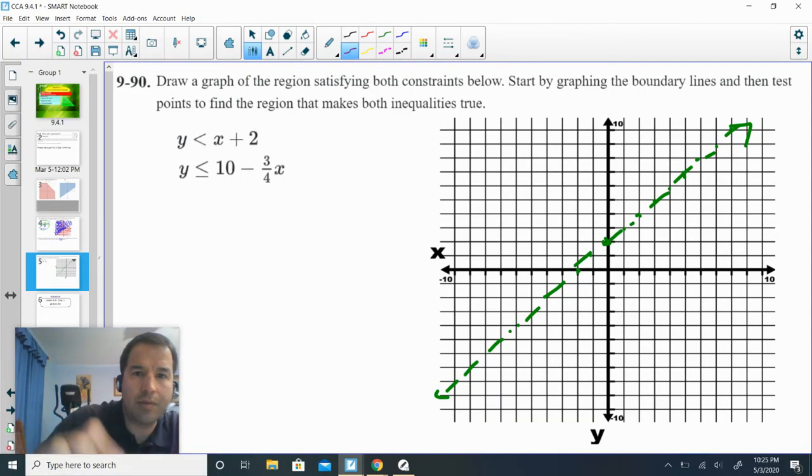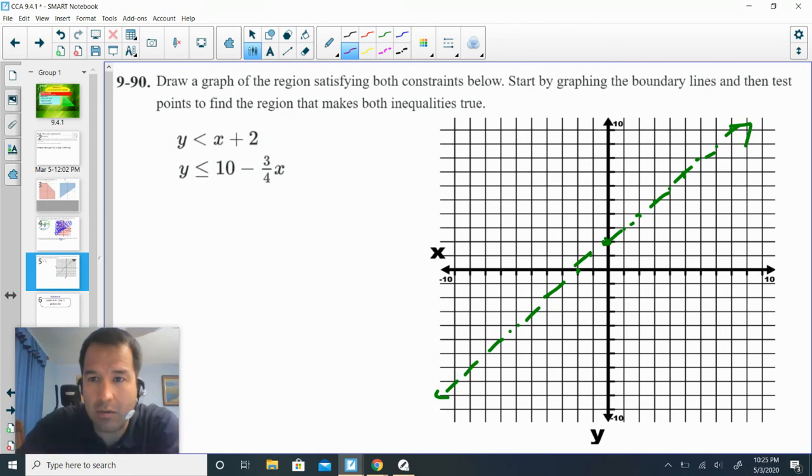Okay, now the next one, and I'm going to do a different color. Let's go with purple. Y is less than or equal to 10 minus 3/4 x. Okay, 10 is the y-intercept. So that's a slope of -3/4, rise of -3, run of 4. 1, 2, 3, 4. Rise of -3, 1, 2, 3. Can I go one more? No, I can't. Now this one does have an equal sign, less than or equal to, so it's going to be a solid line all the way down. Put my arrows. Ta-da.